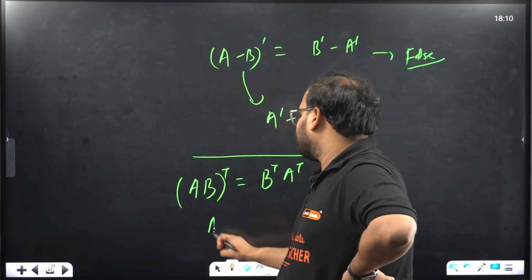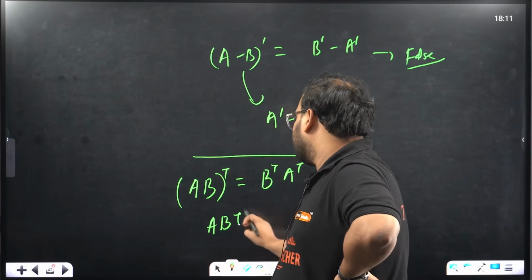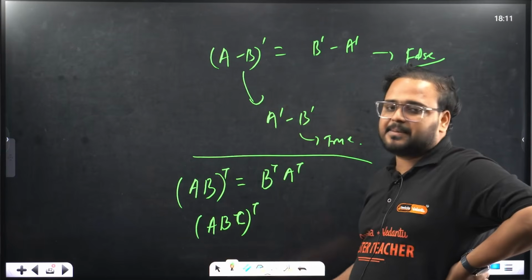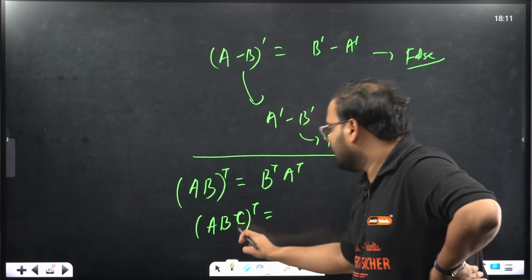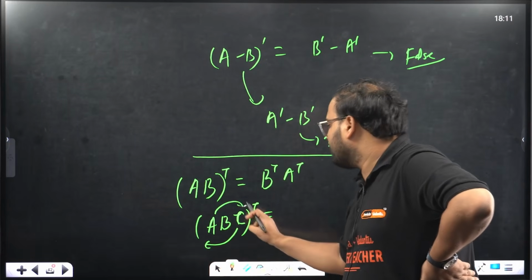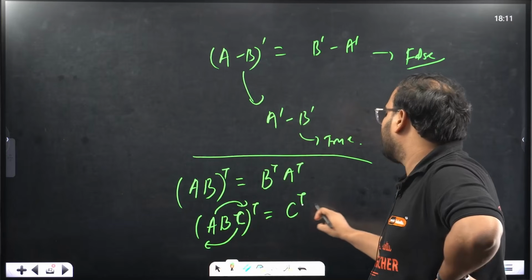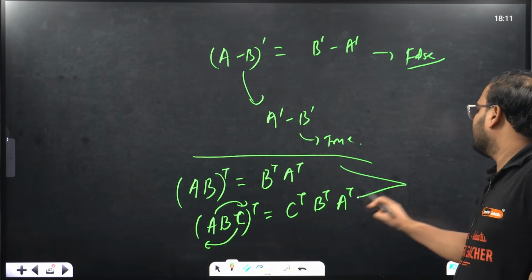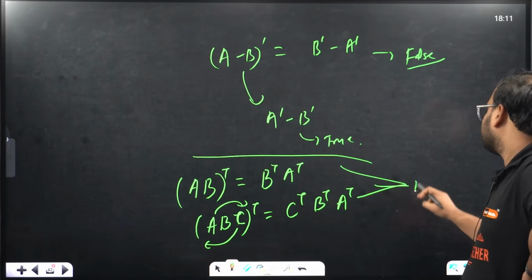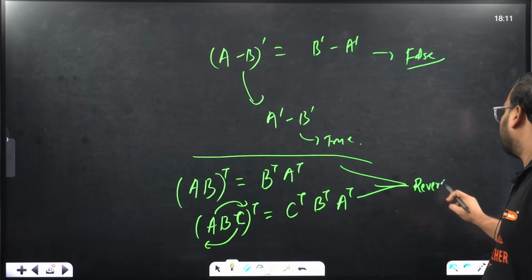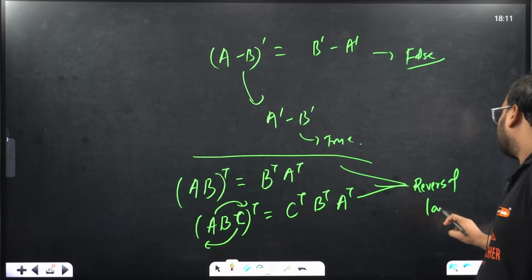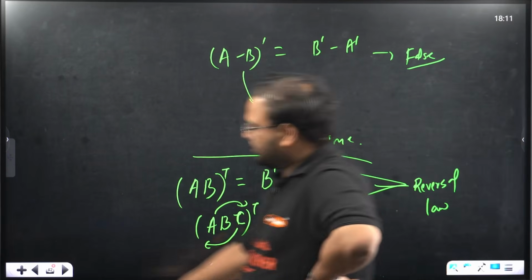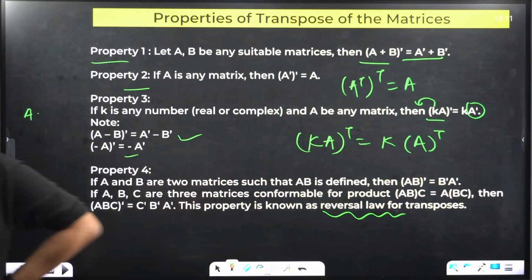What if you have three matrices? ABC transpose. The rule will still be the same. You will take C first, A last, and B remains in the middle: C transpose, B transpose, and A transpose. These two rules are called the reversal law.